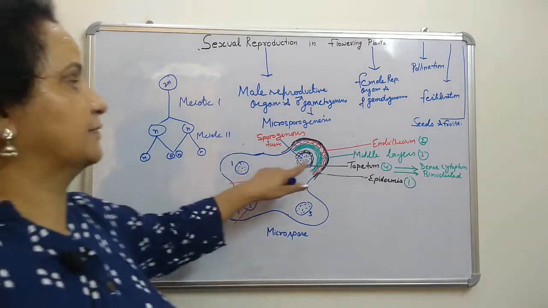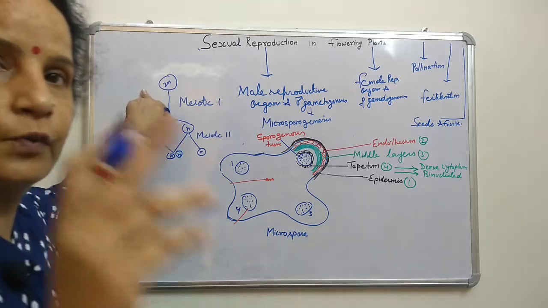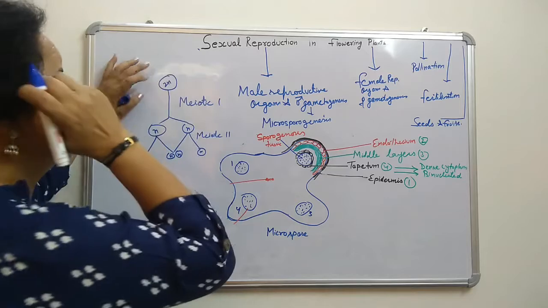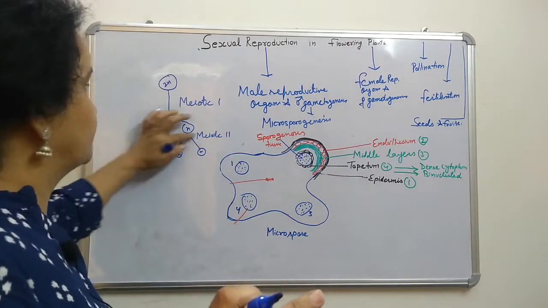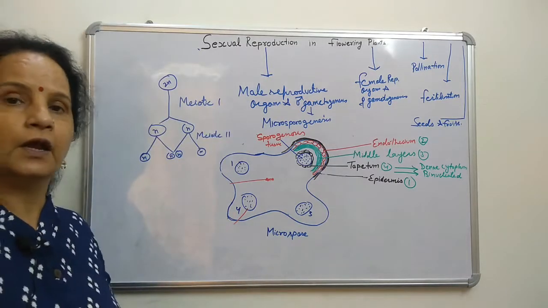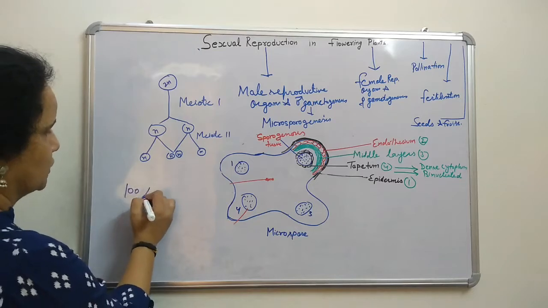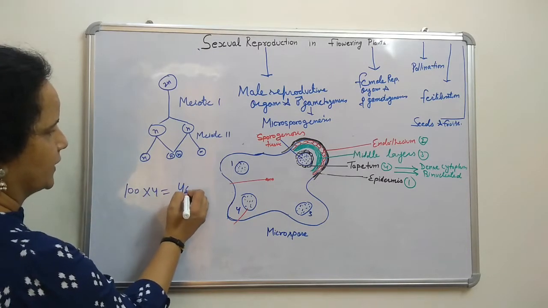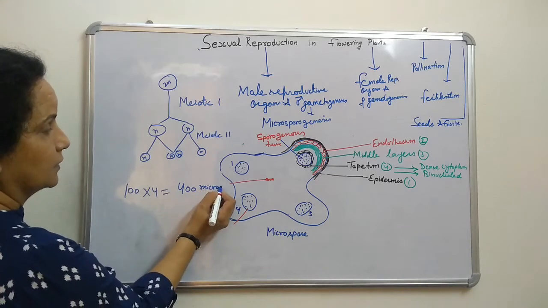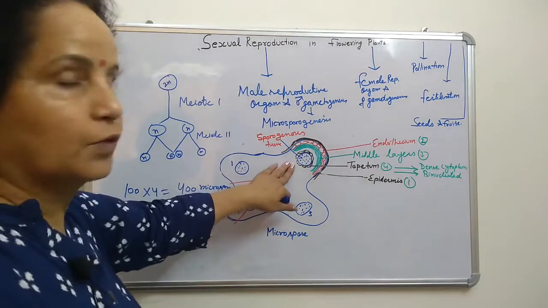Now I told you 100 cells are there, and each cell of the sporogenous tissue will go for meiotic division. Each cell will give 4 daughter cells. So 100 into 4, that is 400 microspores in one microsporangium.